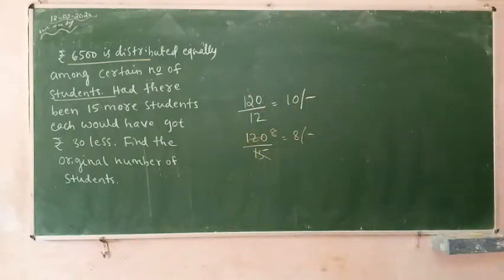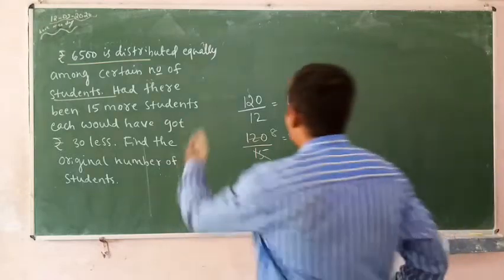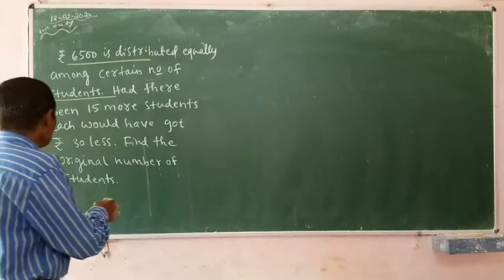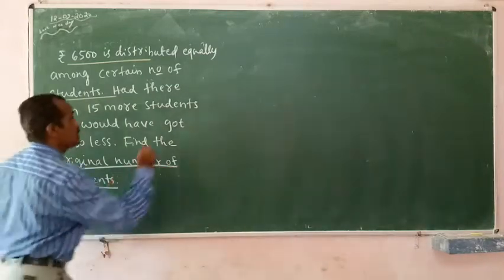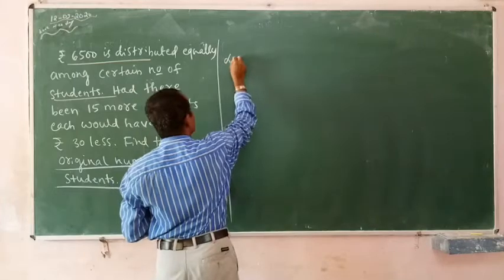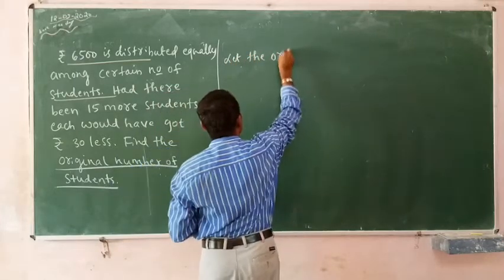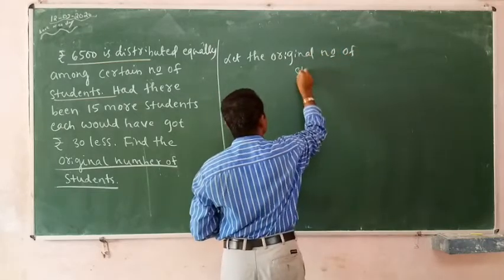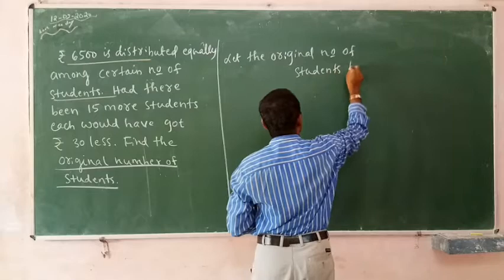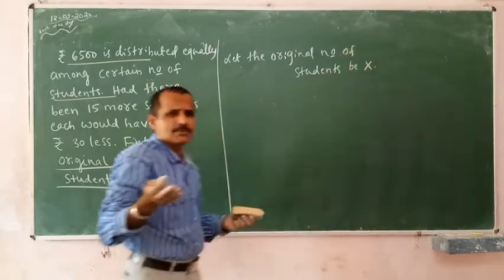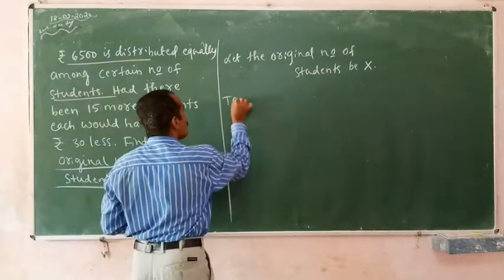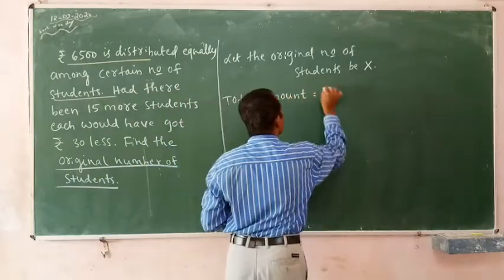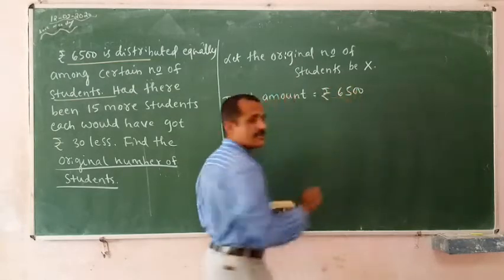Very simple solution it is. How to start? Come on. Find the original number of students. Let me start from there. Let the original number of students be x. There are x number of students. Total amount is equal to rupees 6,500.